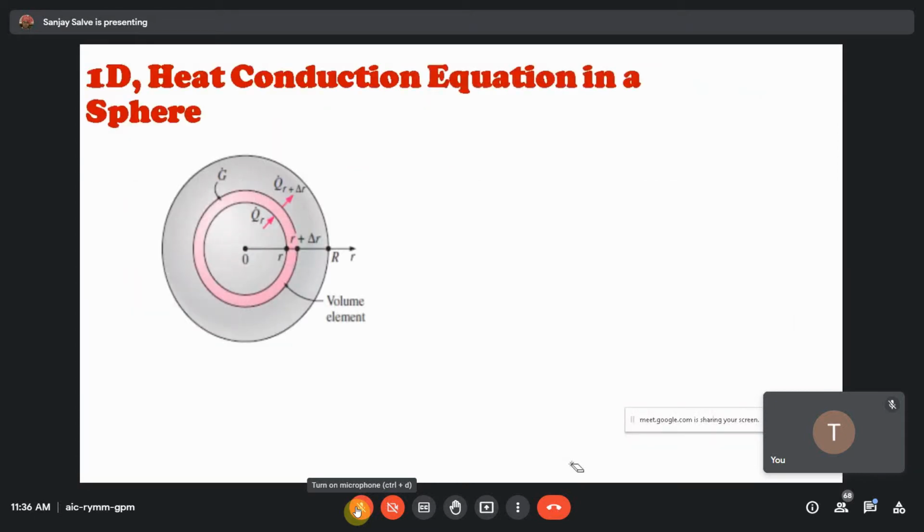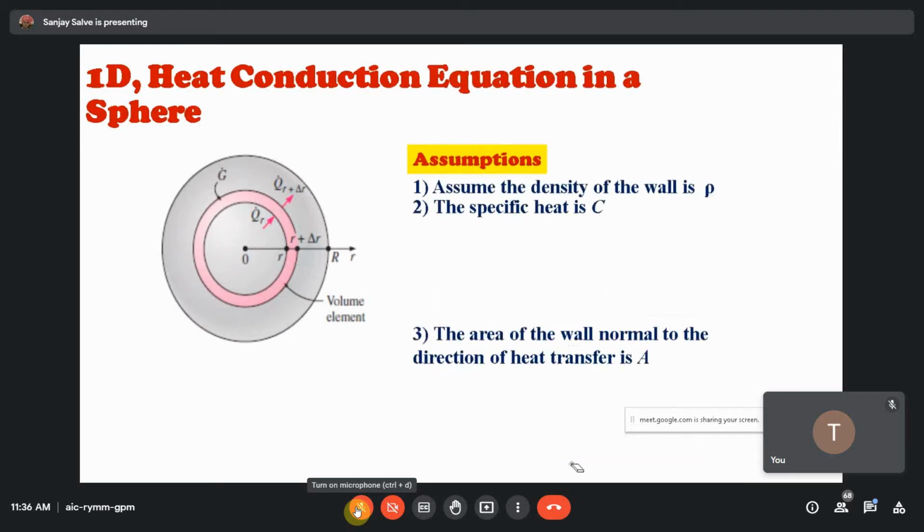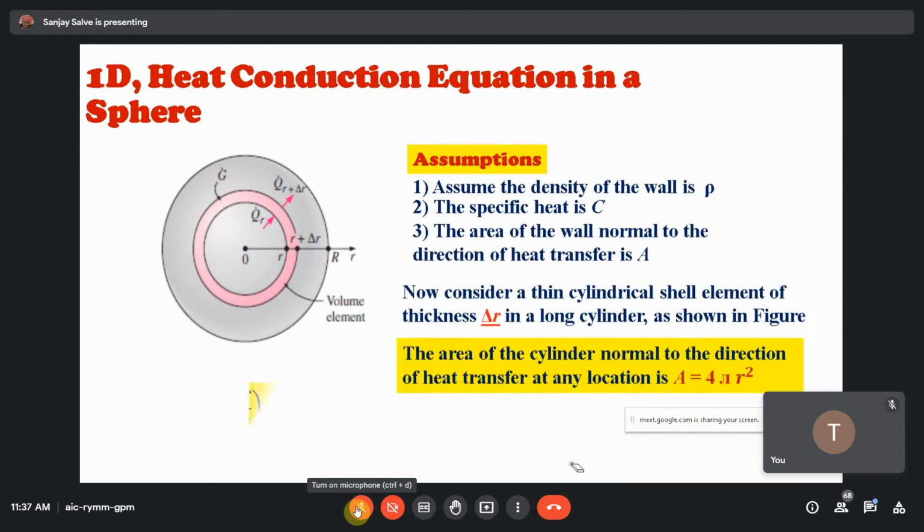One-dimensional heat conduction equation in spherical form, same assumptions, everything same. Only the area is now 4πr². There is no derivation asked for this, but I am explaining it. But the derivation for the one-dimensional heat conduction equation and for the three-dimensional heat conduction equation in Cartesian coordinates, they definitely ask.